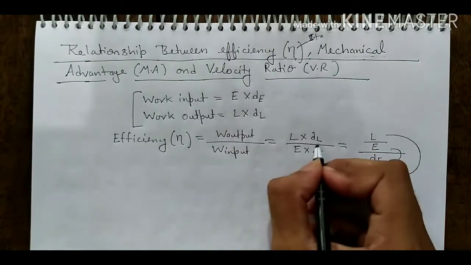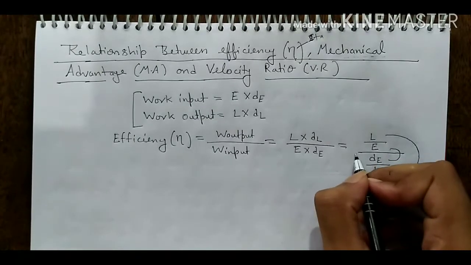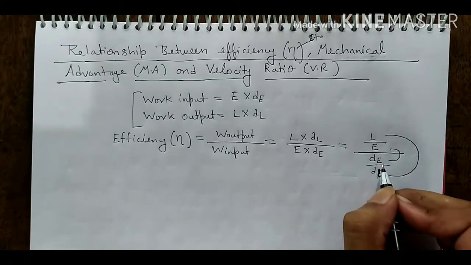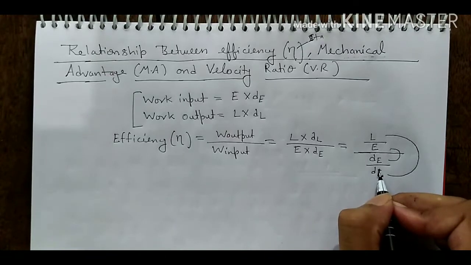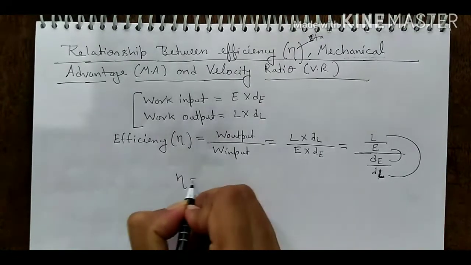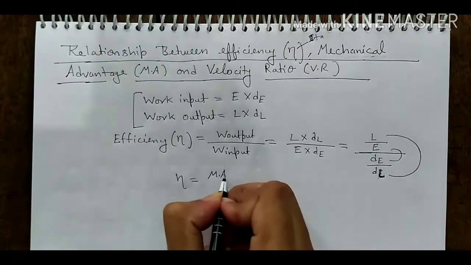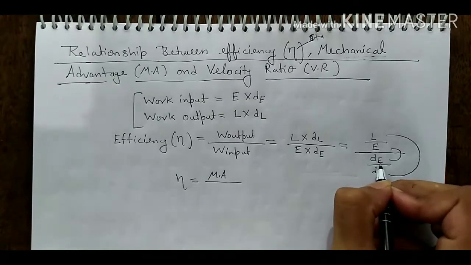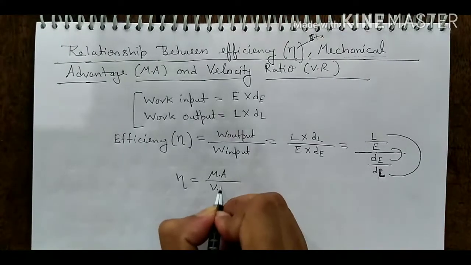So L into DL upon E into DE we can write in the form of L upon E into the whole of DL upon DE. What is DE? Displacement of the point of application of effort, and DL is displacement of the point of application of load. We know that L upon E, load upon effort, is mechanical advantage, and DE upon DL, displacement of effort upon displacement of load, is velocity ratio.